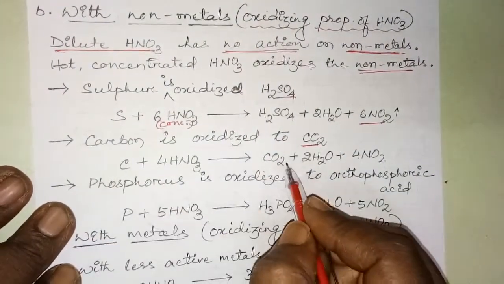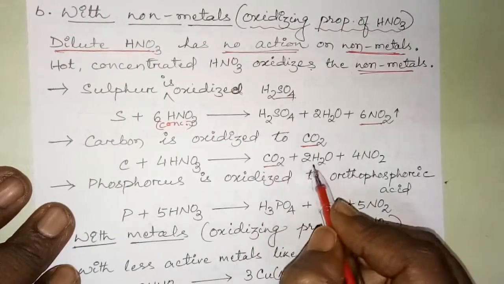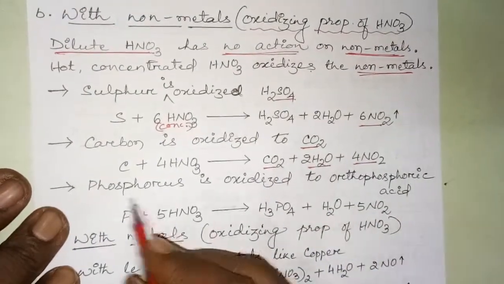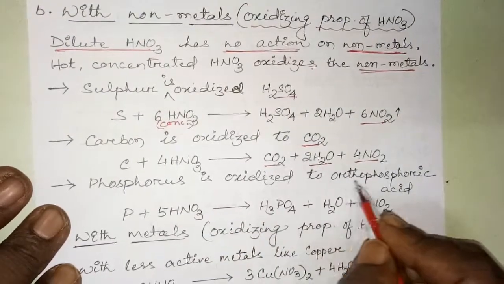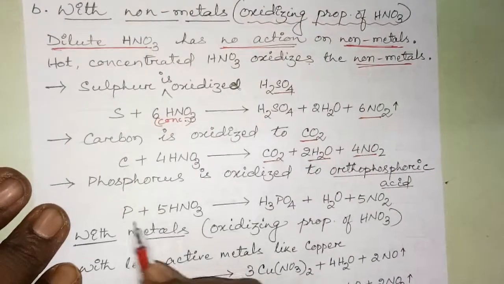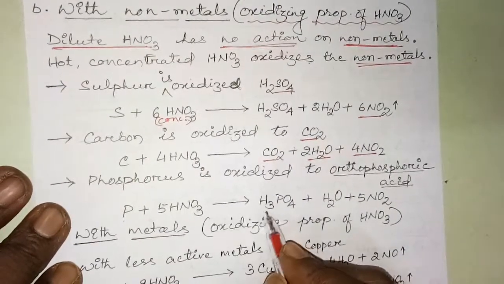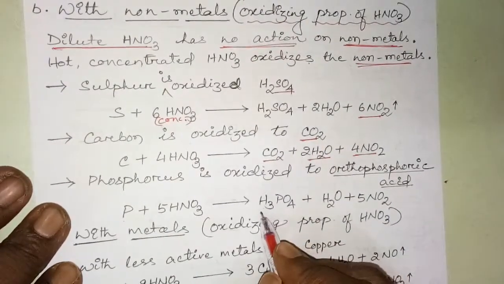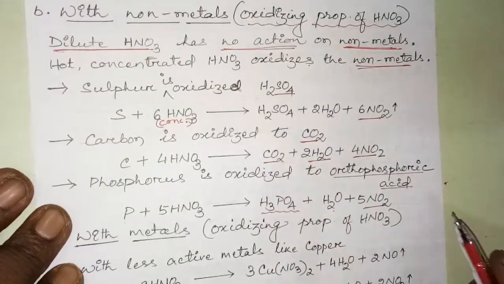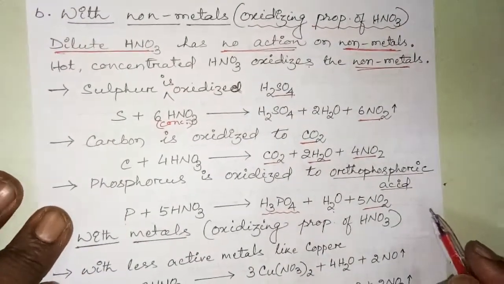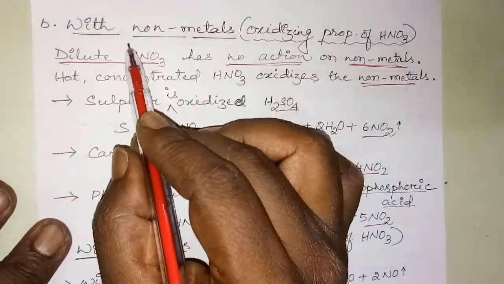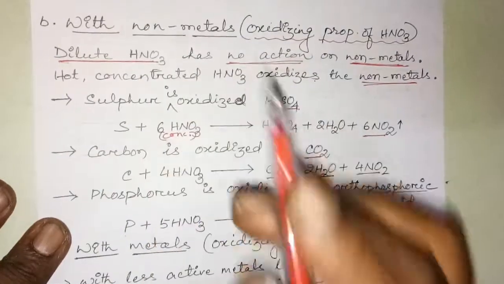Carbon oxidizes to carbon dioxide plus water and NO2. Clear? Phosphorus is also oxidized to orthophosphoric acid. See the equation: P plus 5HNO3 gives H3PO4, orthophosphoric acid, plus water plus NO2. Okay, this is the discussion of the oxidizing property of nitric acid when it reacts with non-metals.